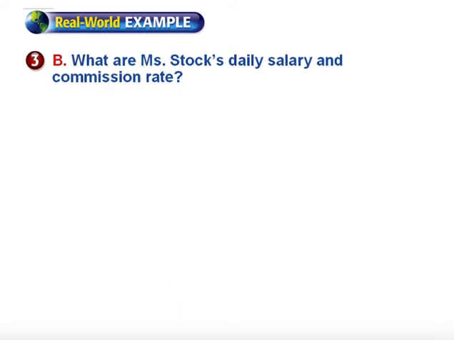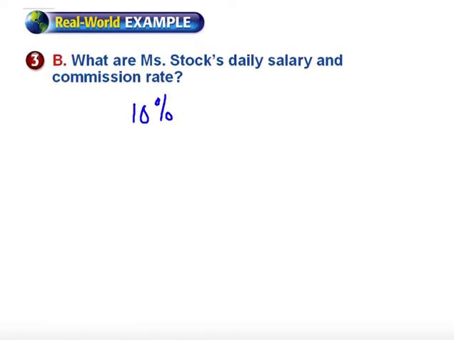All right, so what are Miss Stock's daily salary and her commission rate? So her commission rate is 10%. So what we need to do is now find the equation to figure out what her salary is going to be.